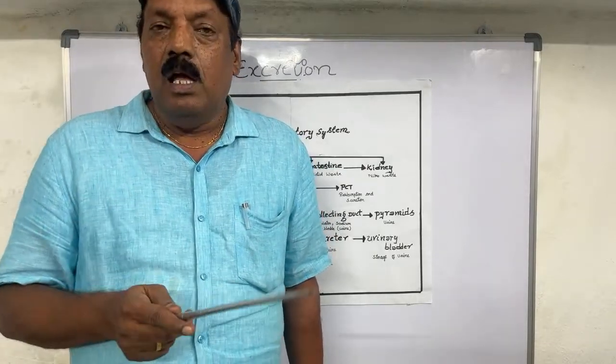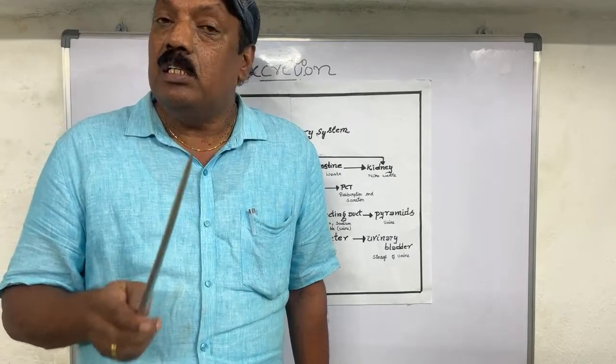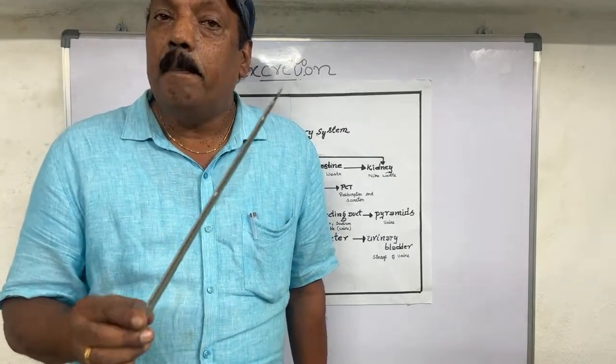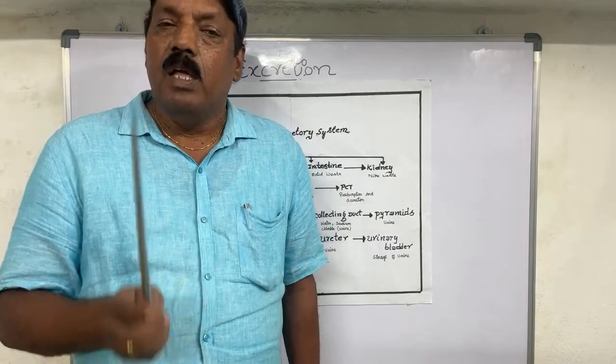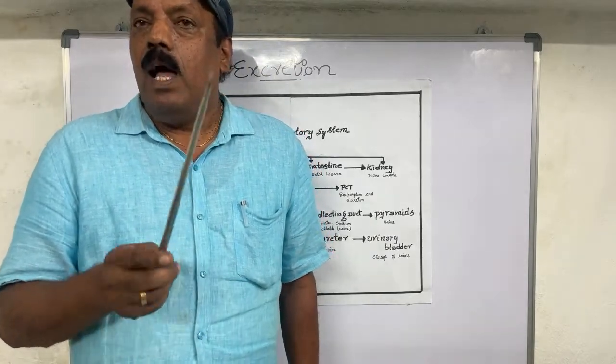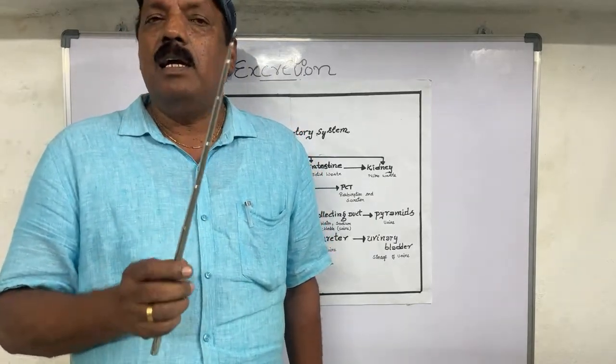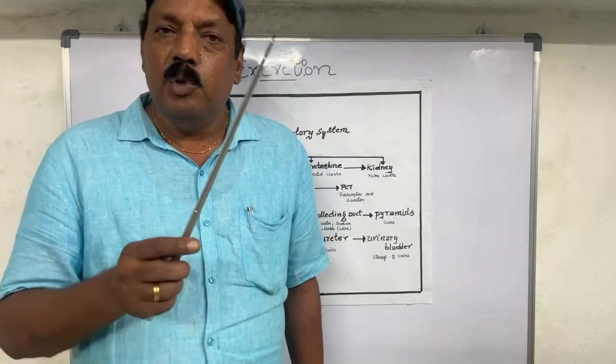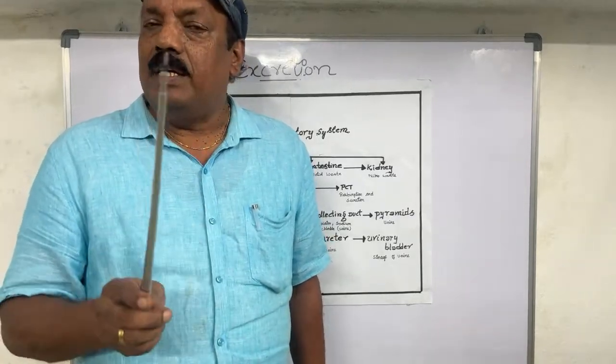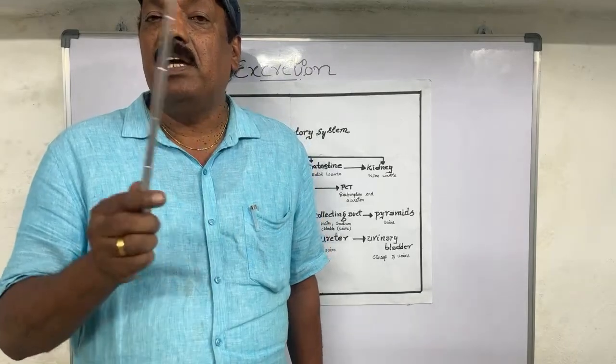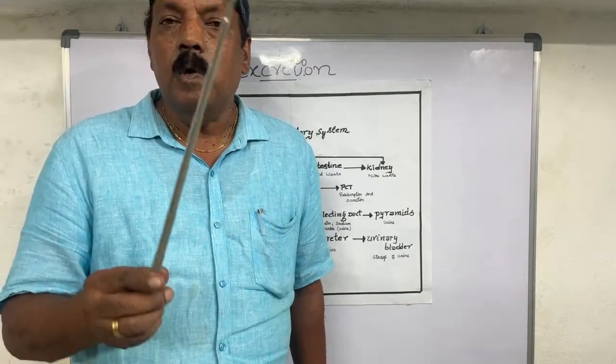Frequently, every half an hour or every two hours, the person goes for urine, and that can happen due to the absence of vasopressin. If vasopressin is present, you will get urination at the right time. If you are getting urination at the right time, you can think that you have a healthy vasopressin hormone.